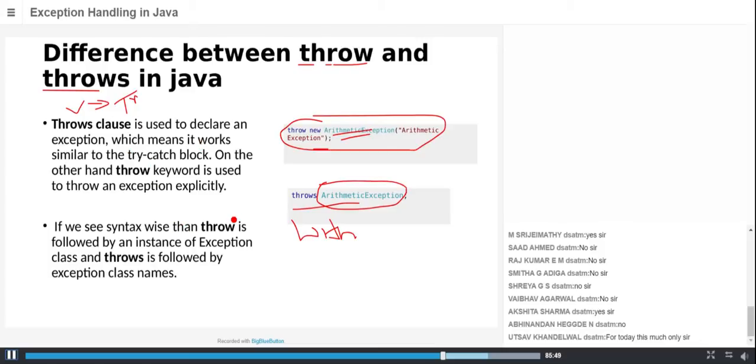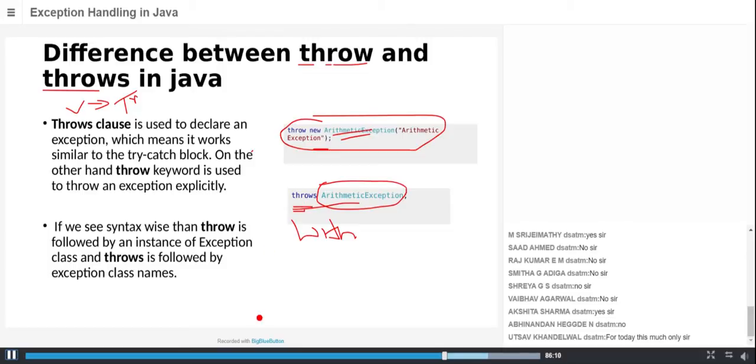Before learning all that, first you need to know the exact syntax of throw and throws. The syntax of throw is that we need to pass an instance of an exception. The syntax of throws is that we need to pass the type of that exception class along with the throws keyword.